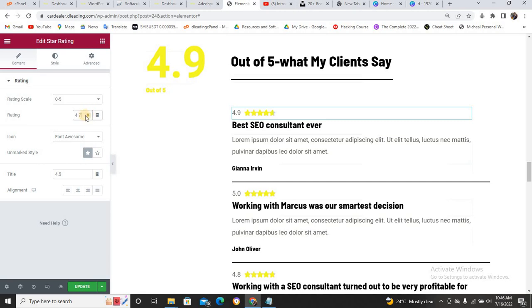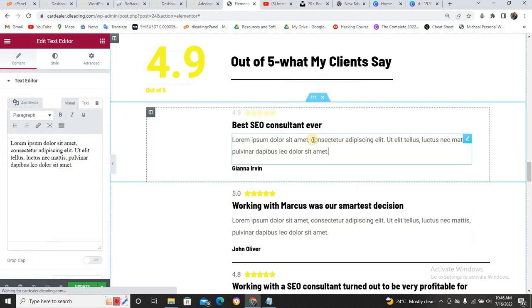Can you see it is 4.9 now? Now the rating scale is from 0 to 5. You can change it, but let's switch to 0 to 5. And if maybe it is 4.8 you want to put there, you can type 4.8. And if it is 4.7 you want to put there, you can type 4.7. But let's put it at 4.9. That is there, and increase this one to 4.9. I hope you are getting it.